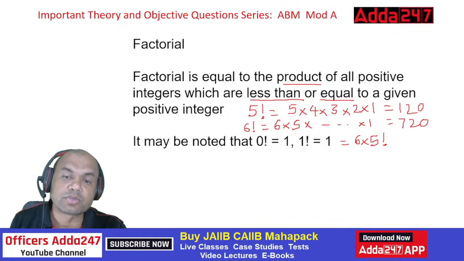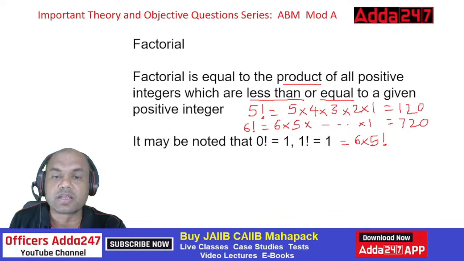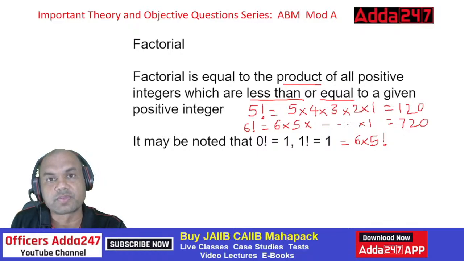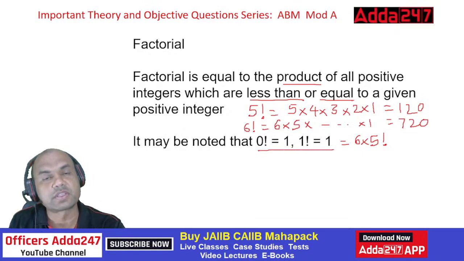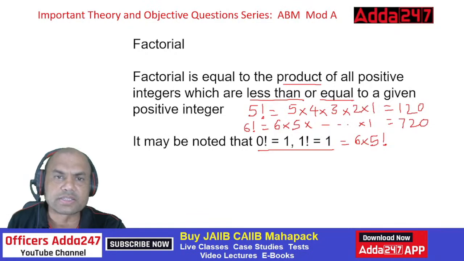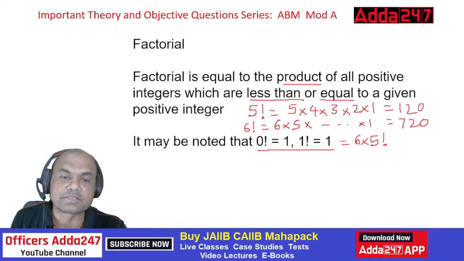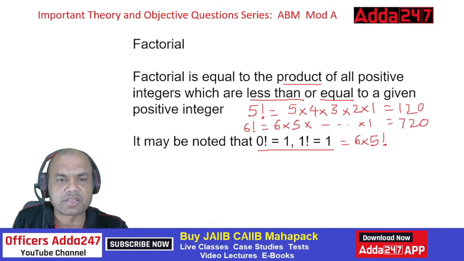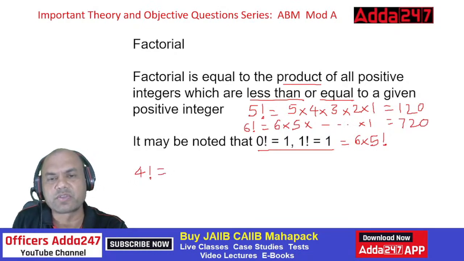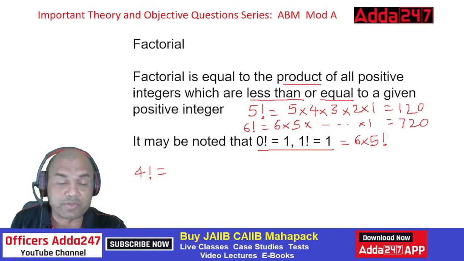So one thing which we should note always is 0 factorial is always equal to 1. And 1 factorial also equals 1. These are the two important factorials which you should always remember. So got the concept of factorial? Now on the calci, give me the answer for, let's say, a simple one, 4 factorial. Why is calci required over here? Just give me the answer immediately. 4 factorial. I could have given you a difficult number.